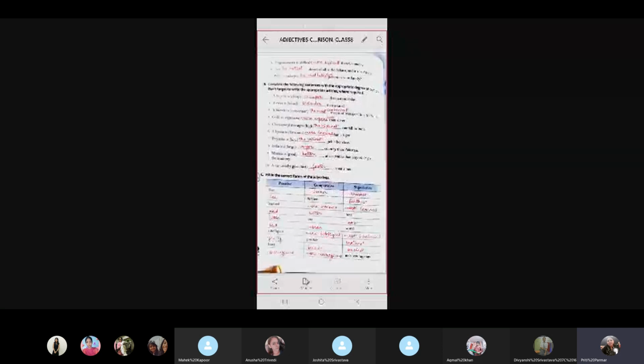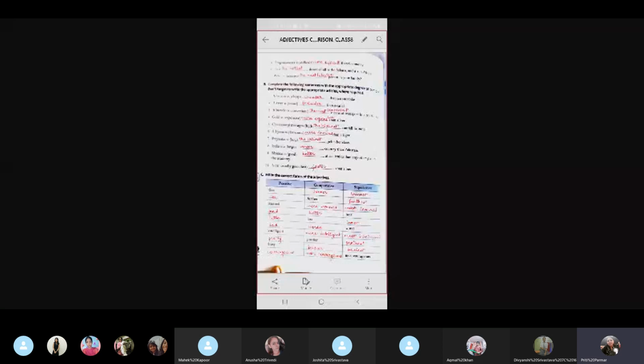The most convenient. Number four, gold is more expensive than silver. Number five, Cherrapunji averages the highest rainfall in India. The highest.